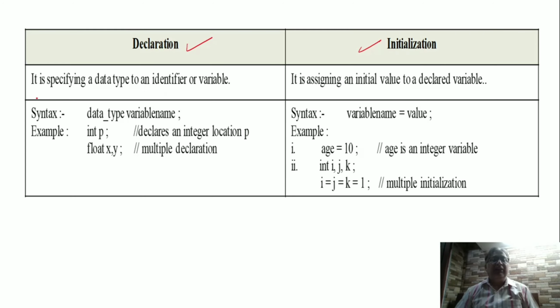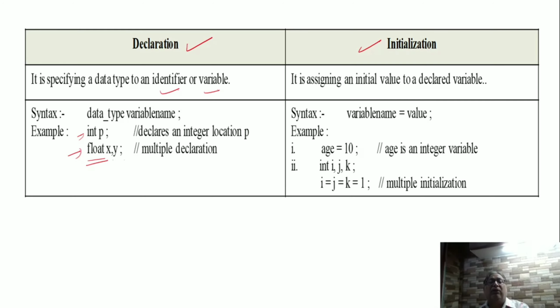Declaration means specifying the data type of an identifier or variable. हमने कहा कि भाई int p, so it is telling p is a variable of integer type. If I say float x comma y, it is telling x and y are two variables which can hold float type of data. So this is declaration, just informing the compiler what type of value this variable can hold. All right.